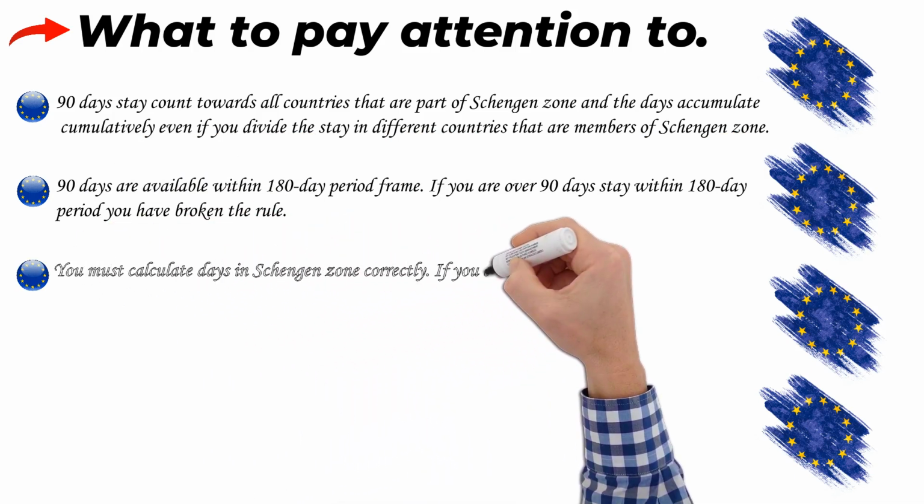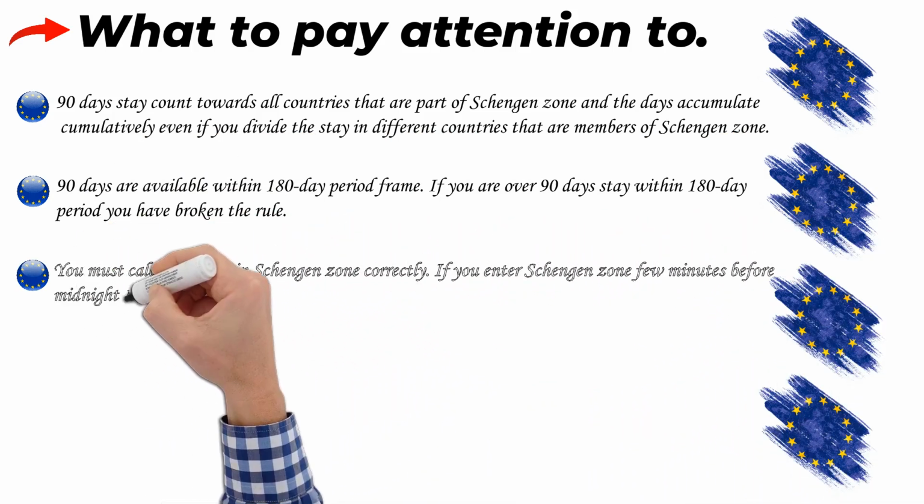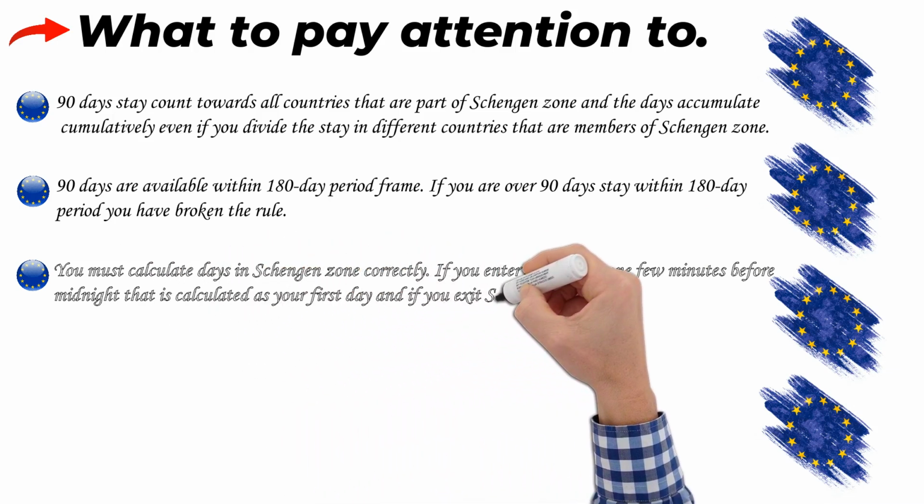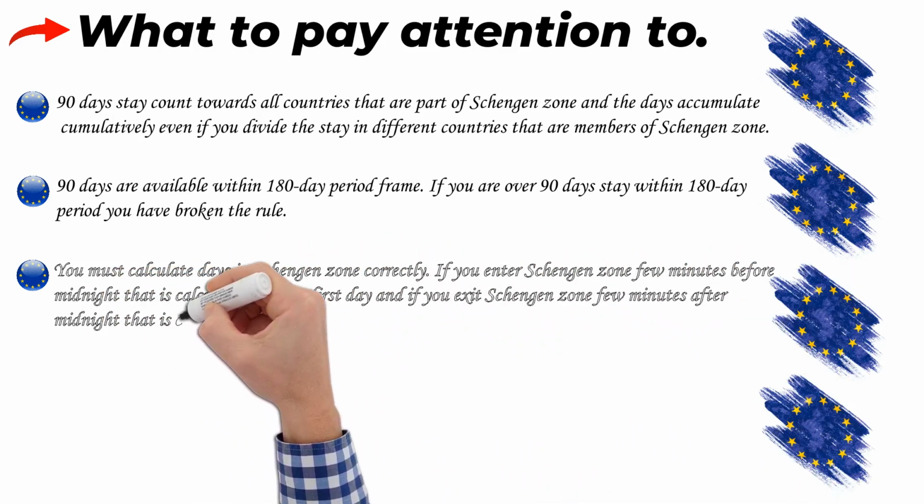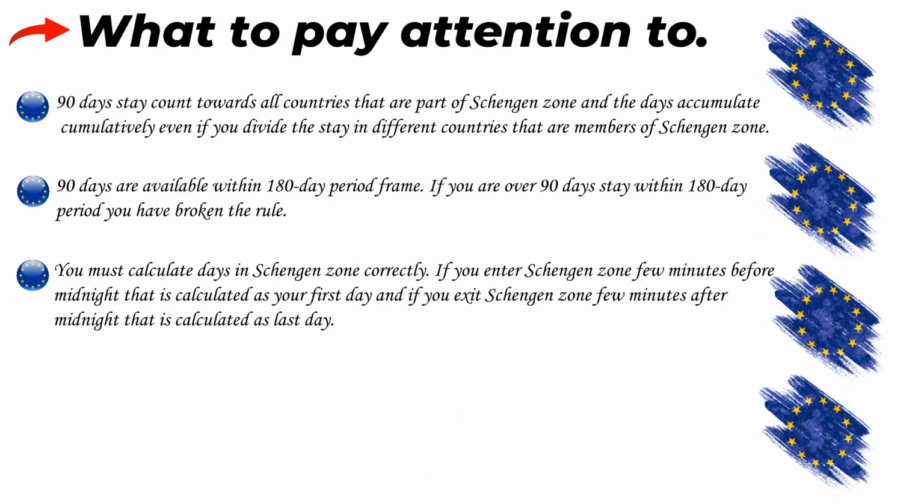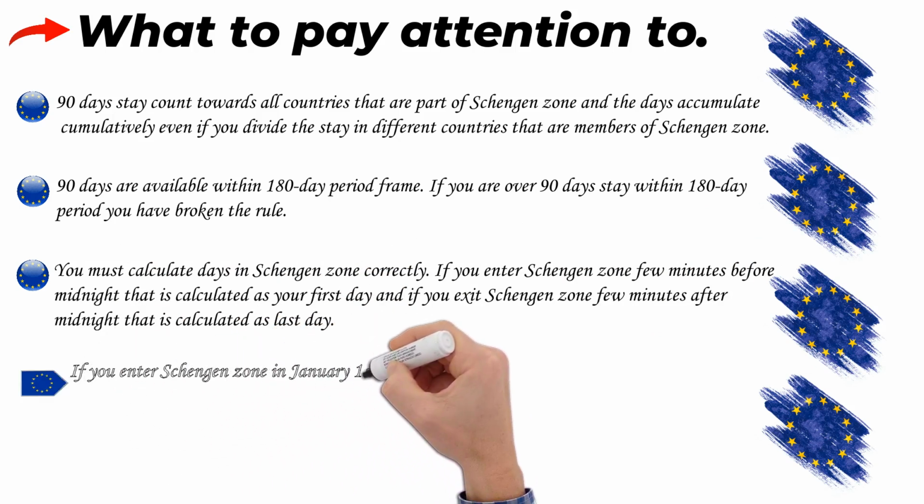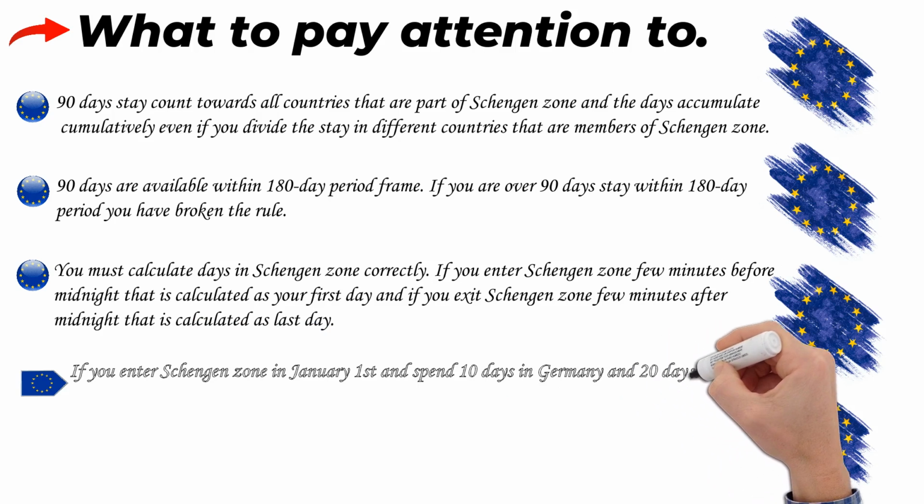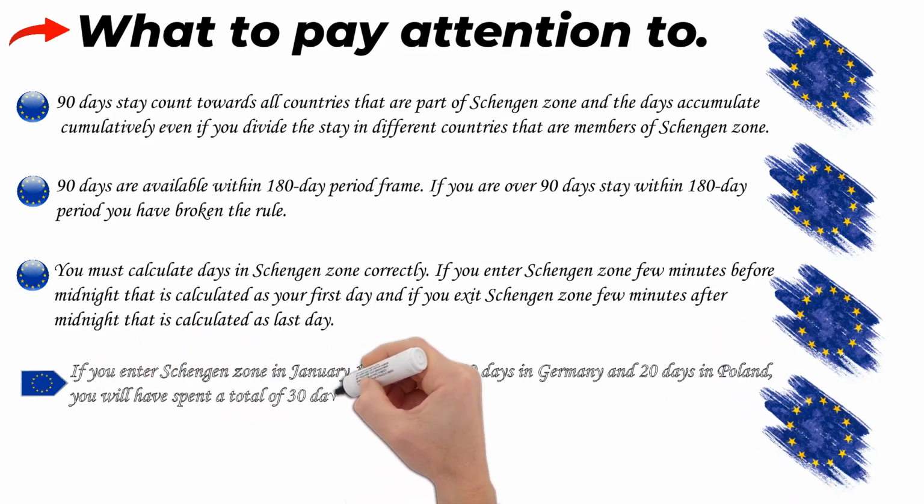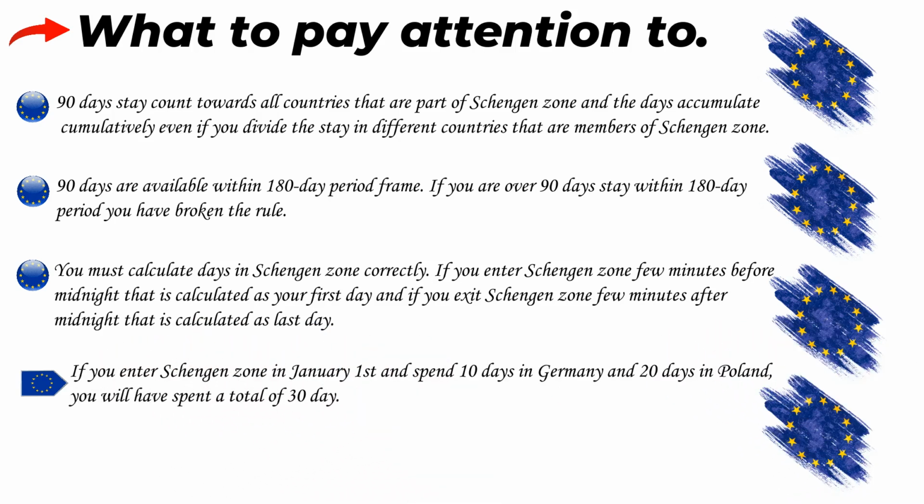You must calculate days in the Schengen zone correctly. If you enter the Schengen zone a few minutes before midnight, that is calculated as your first day, and if you exit the Schengen zone a few minutes after midnight, that is calculated as your last day. If you enter the Schengen zone on January 1st and spend 10 days in Germany and 20 days in Poland, you will have spent a total of 30 days.